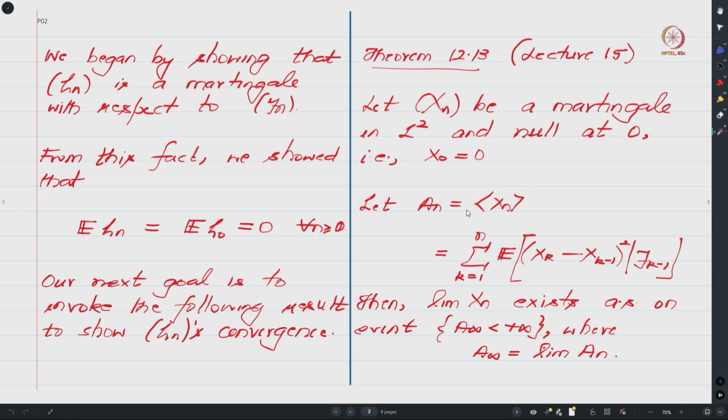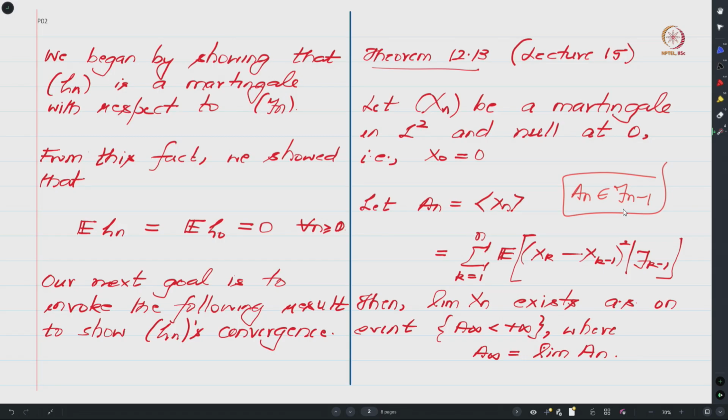and let A_n be the angle bracket process, that is, the sum of the expectation of the square of the successive differences conditioned on F_{k-1}. So you look at this sum of these conditioned squares and you add it up, and that is what is referred to as the angle bracket process. Keep in mind that this angle bracket process is actually previsible. By that I mean your A_n is actually measurable with respect to F_{n-1}. Notice that there is a minus 1 over here. In that sense A_n is previsible.